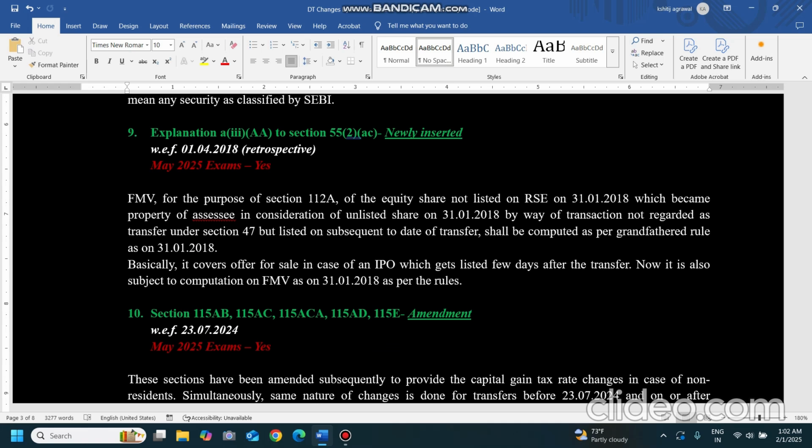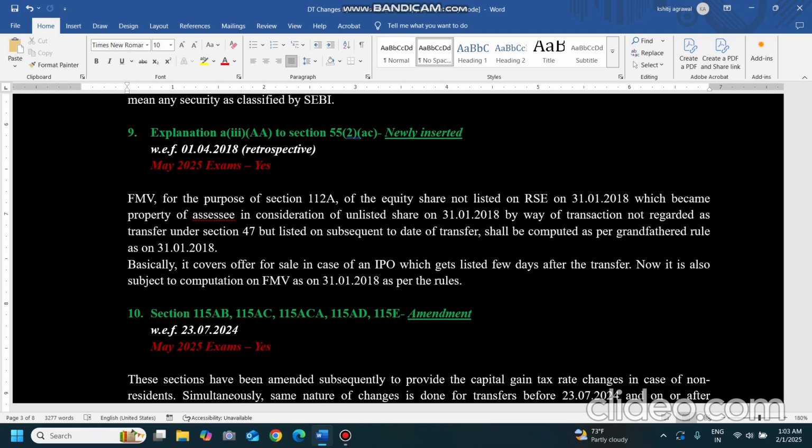But when I purchased the shares, it was not listed on a stock exchange. Now what they are saying is, for this kind of asset, what FMV should be taken of the unlisted equity share, which became my property in consideration of unlisted shares on 31st January and 29th January, by way of a transaction not regarded as transfer under 47. So it was not regarded as transfer. Investing in the IPO is not regarded as transfer.